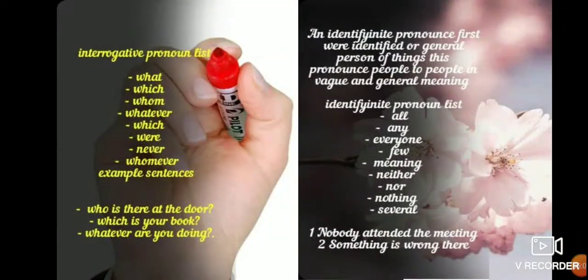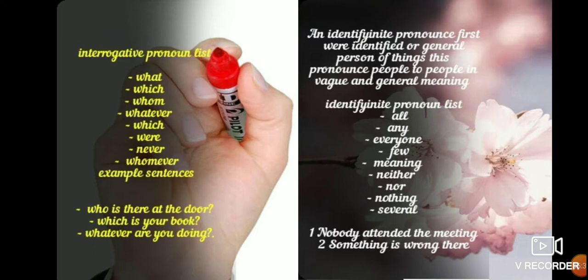After the relative pronoun, there is the interrogative pronoun. Interrogative pronouns are used to ask questions. The words are what, which, whom, whatever, where. Here the example is given: who is there at the door? Which is your book? So after that, the sixth pronoun is the indefinite pronoun.